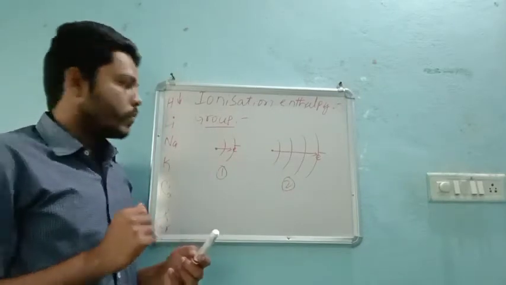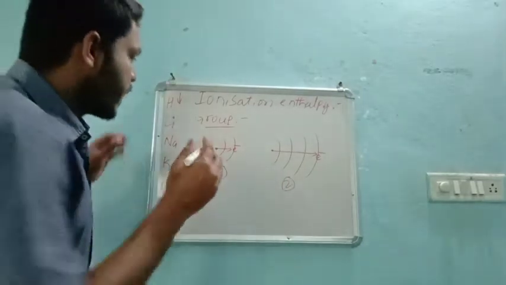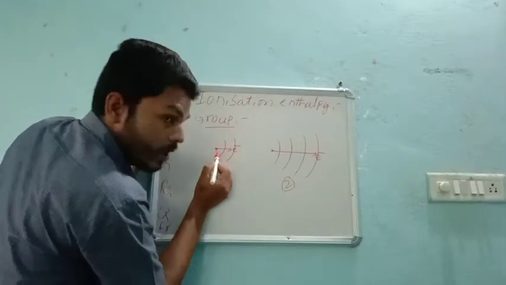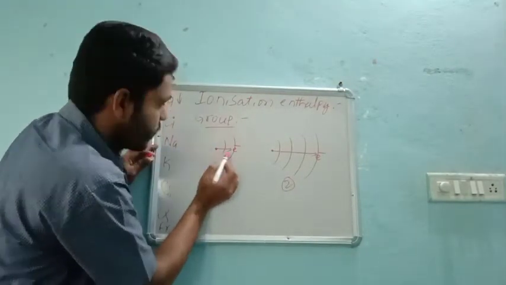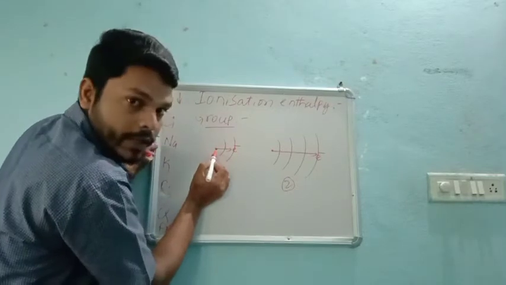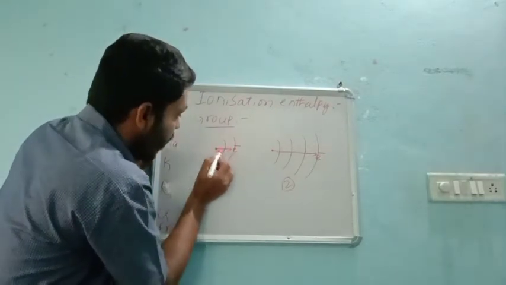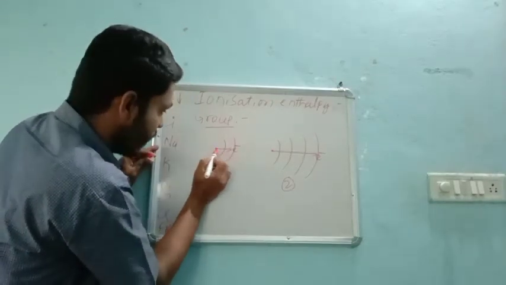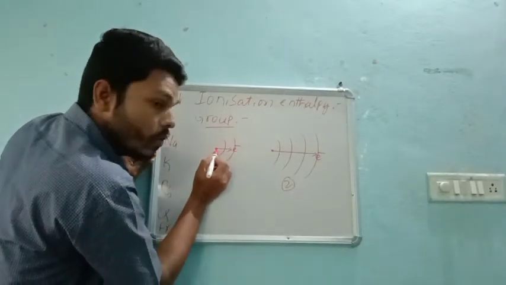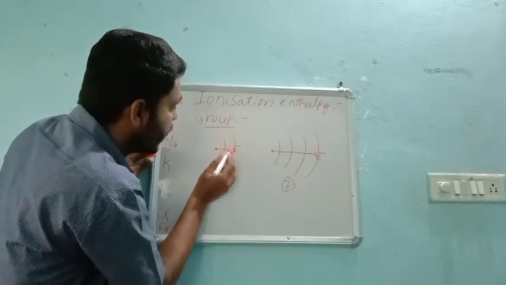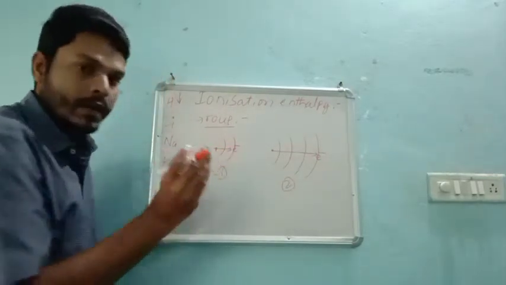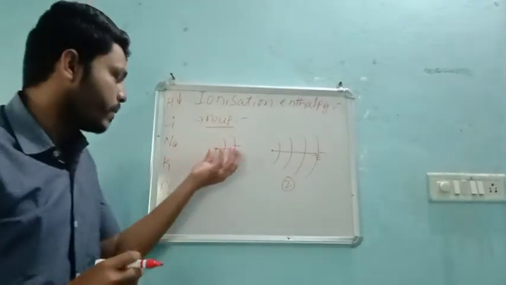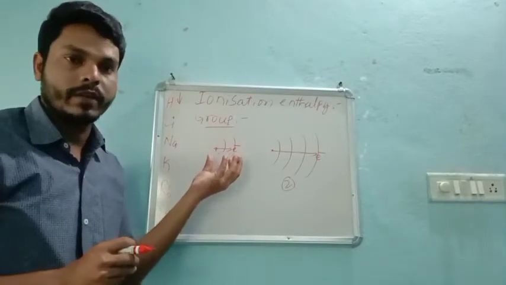So now, dear students, because this electron is very near to the nucleus, the nucleus has a good hold on this electron because they are very near to each other.